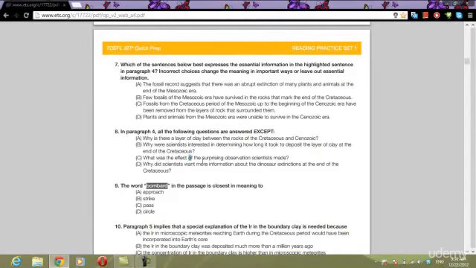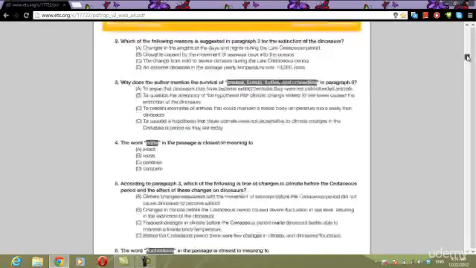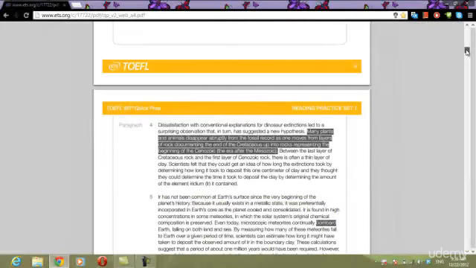What was the effect of the surprising observation scientists made? Dissatisfaction with conventional explanations of dinosaur extinctions led to a surprising observation that in turn has suggested a new hypothesis. Alright, so that question is answered right here.